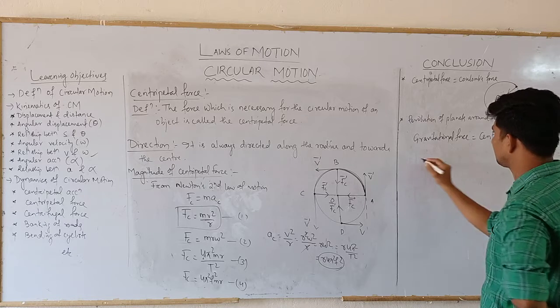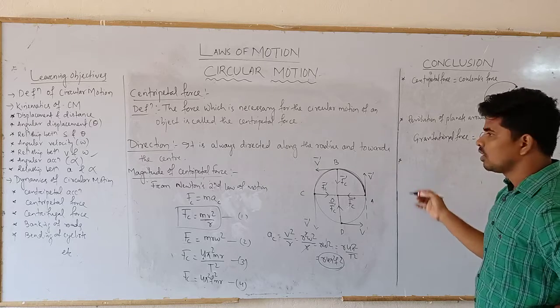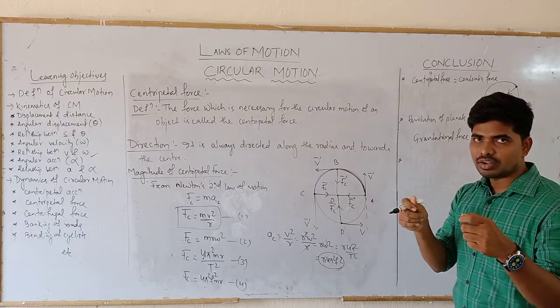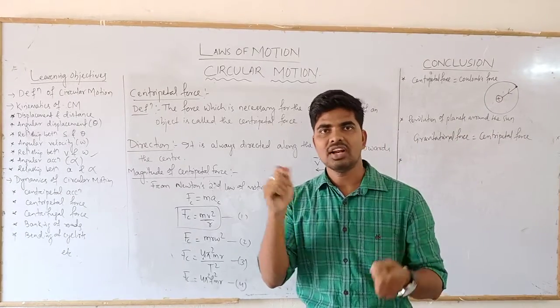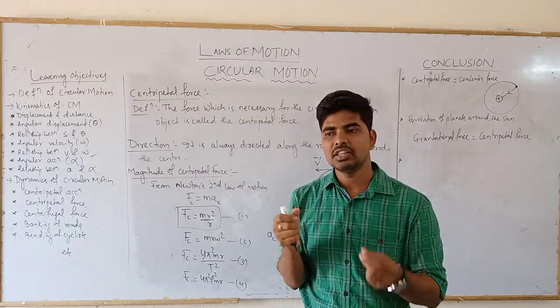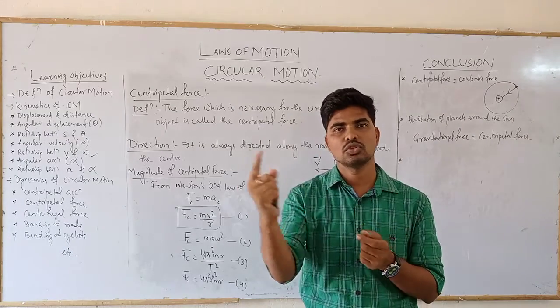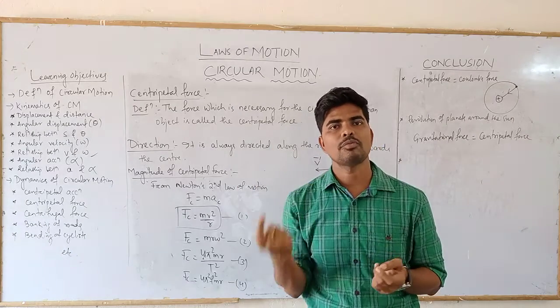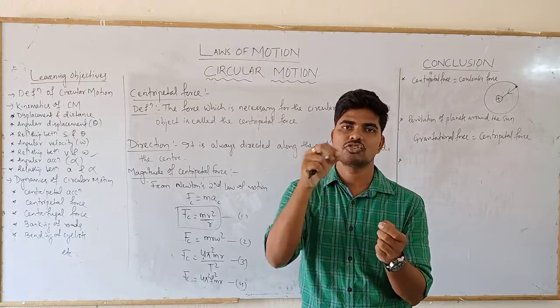Third example: if you tie a stone with a string and start circulating it like this with your hand, then the necessary centripetal force for the circular motion of the stone will be provided by the tension produced in the string.